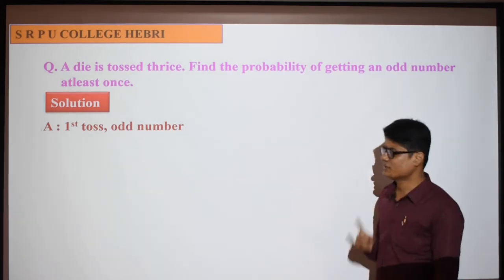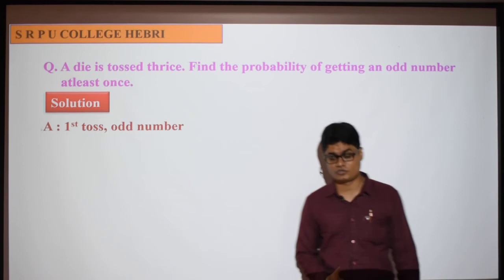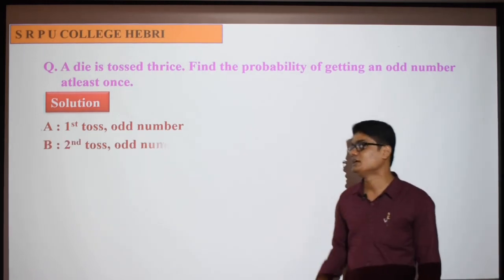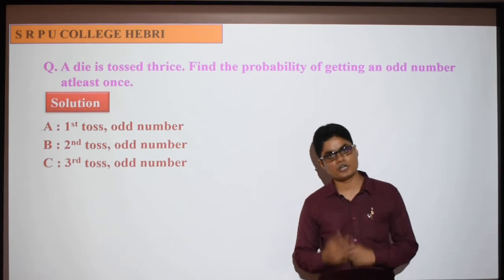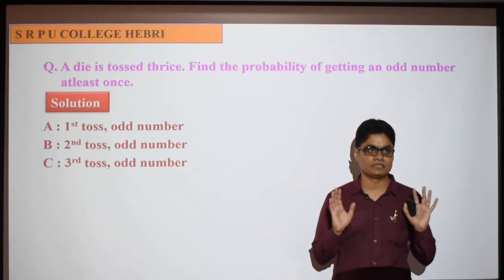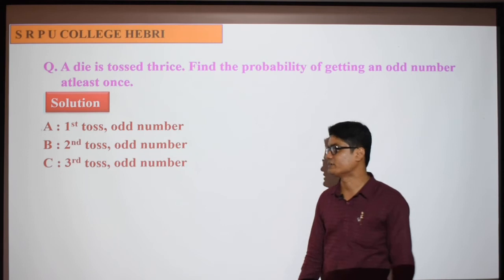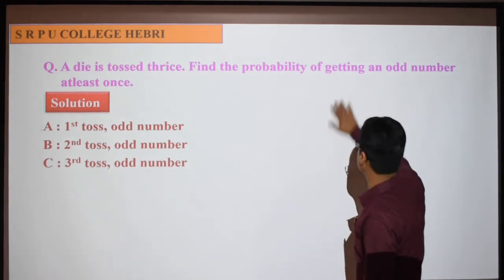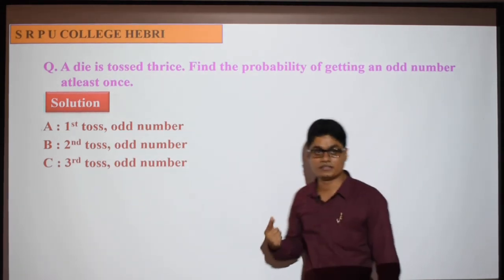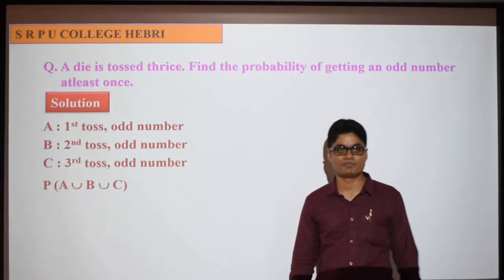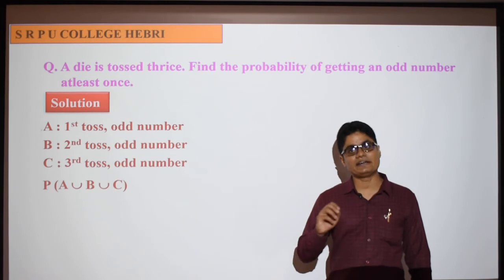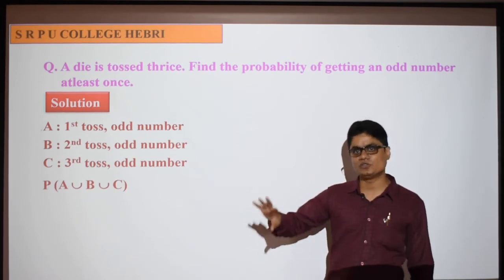So let me consider the first event as: the first toss shows an odd number, the second toss shows an odd number, the third toss shows an odd number. These are the 3 different events. Now if these are the 3 events, then what is actually asked? At least one. Can you tell me the probability of A union B union C? A union B union C means at least once, that is, one of them must have come.